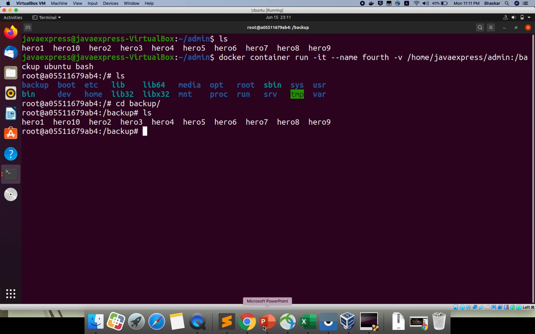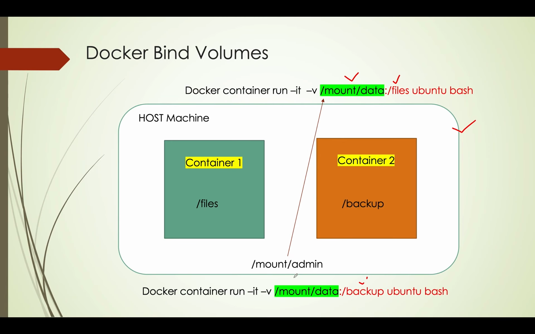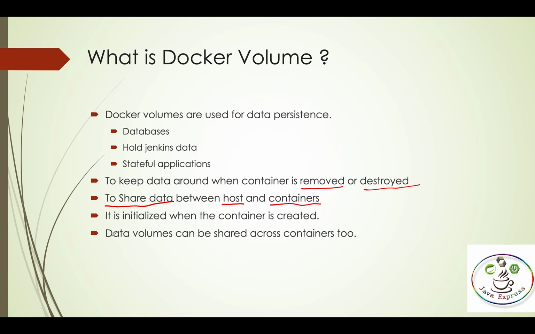Why? Because this is what we implemented. This is your mount directory, and you are sharing this directory here and here also. That is why in the PPT I explained that data volumes can be shared across containers too. Please practice more. If you are good with this, then in the next section I will explain how to install Jenkins using a Docker container. There the volume concept is required. That's why I'm explaining Docker volumes.